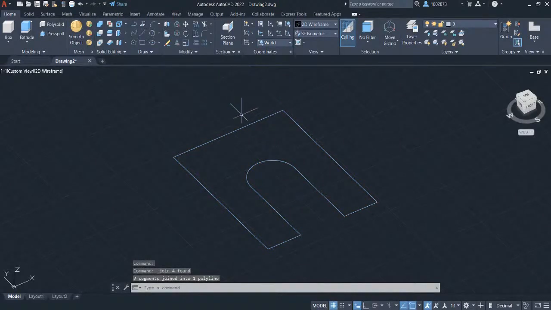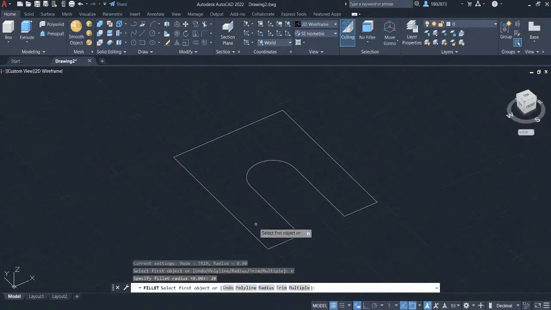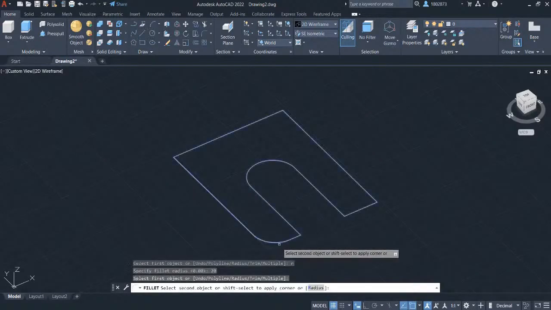We will create a fillet to these two corners. Grab the fillet command in the Modify Panel and select fillet. To define a fillet radius, type in R and press Enter. Let's key in 20 and press Enter. Select the two lines in this corner.